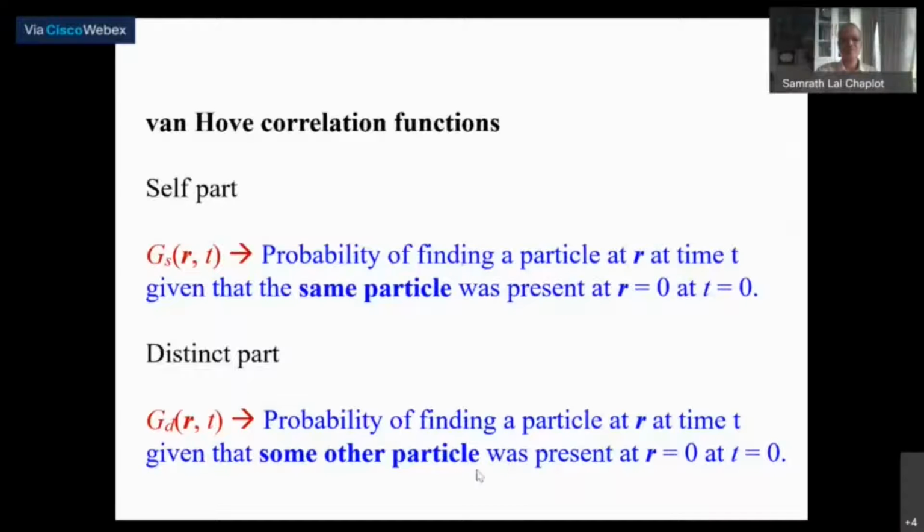Now, collective dynamics is also very important for stochastic dynamics. You can have a collective stochastic dynamics. For example, you can have correlated diffusion. The diffusion of neighboring atoms, for example, can be correlated. If one atom diffuses, then it somehow enables the diffusion of another atom.